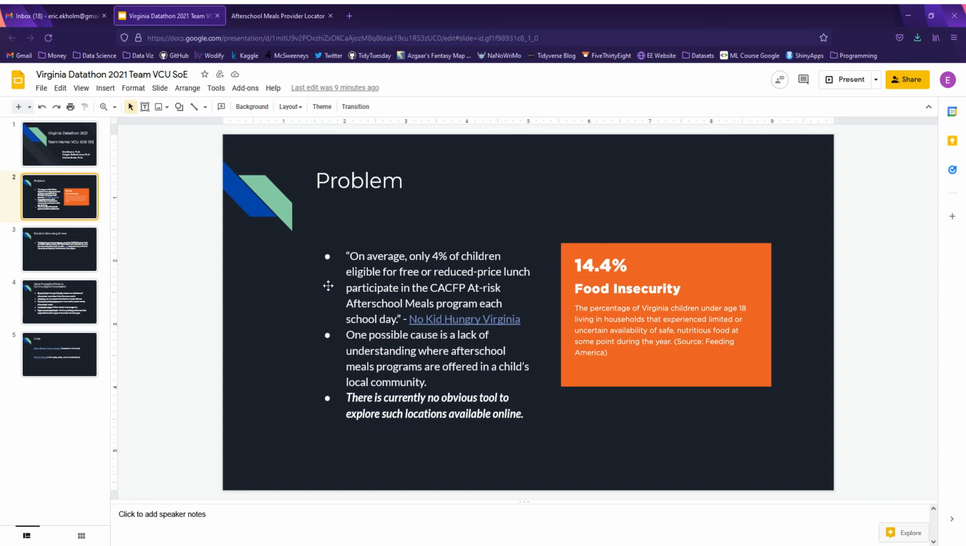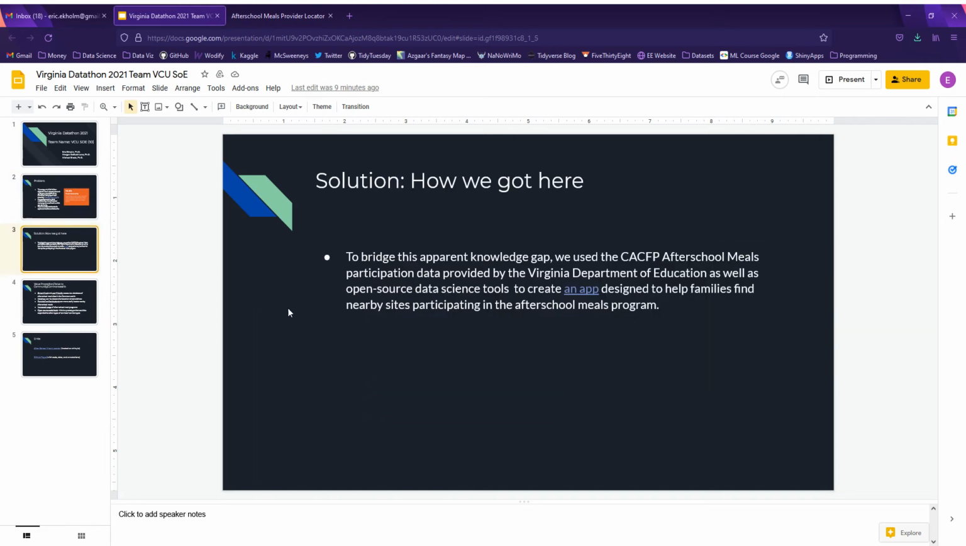And when we thought about why that might be, we thought, maybe it's a lack of understanding. Maybe people don't know what this program is, and maybe they don't know which sites near them participate in this after-school meals program. And what we found was that there's not currently a tool for families to learn about which programs or which sites participate in this after-school meals program. So we thought, let's go ahead and build that.